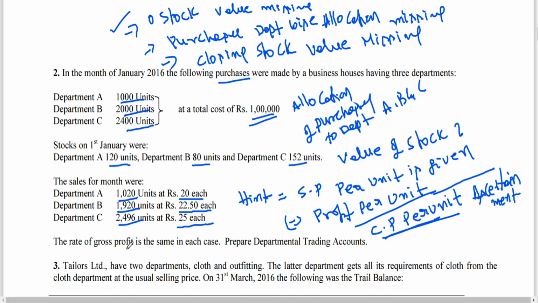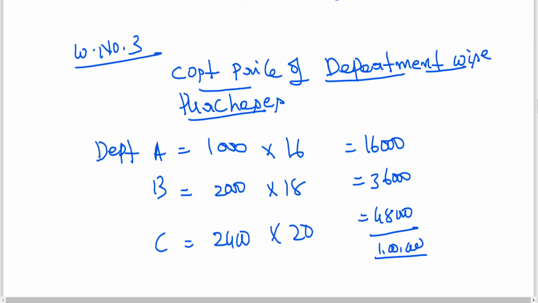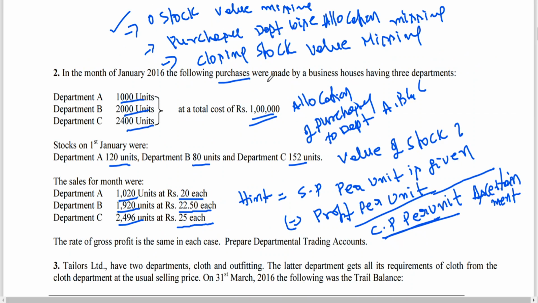So let me go now for closing stock in units. Because I have been given closing stock value... to find out closing stock value, I have to even find out closing stock units also. Here closing stock value is missing, and also closing stock in units is missing.